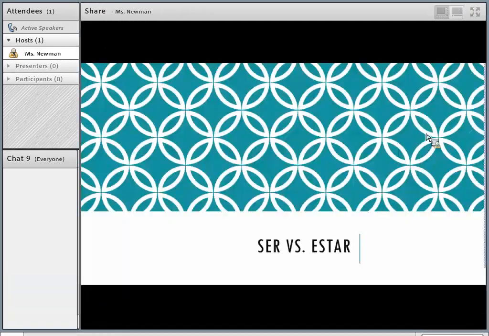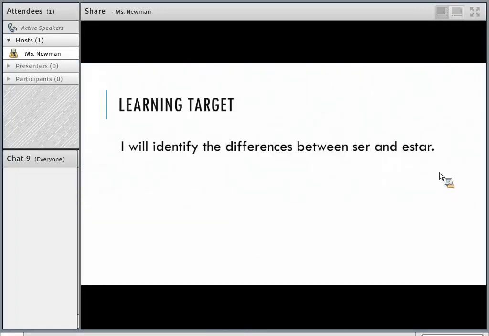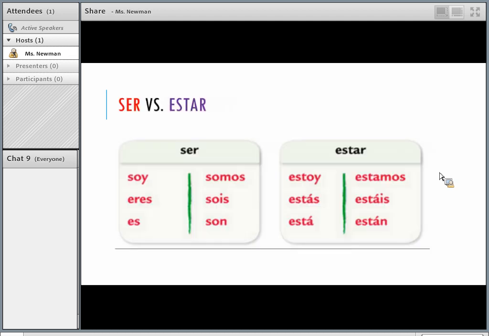Talk about ser versus estar, both verbs meaning to be. So in English, we only have one verb to be. In Spanish, there are two. Your learning target: I will identify the differences between ser and estar. So here we have ser versus estar.